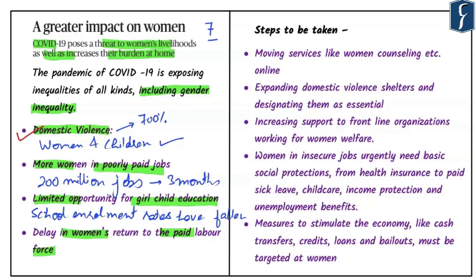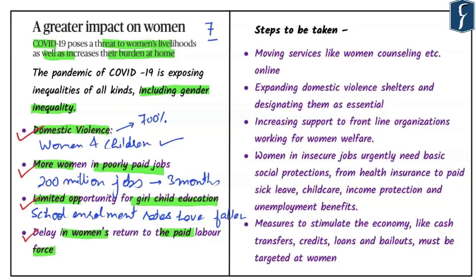First is domestic violence. Second is poorly paid jobs in the unorganized sector. Third is limited opportunity for girl-child education. And last but not the least, as and when the COVID-19 pandemic comes to an end, there will be a delay for these women folks to go back to their jobs.